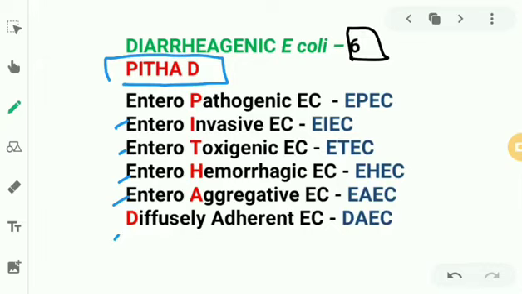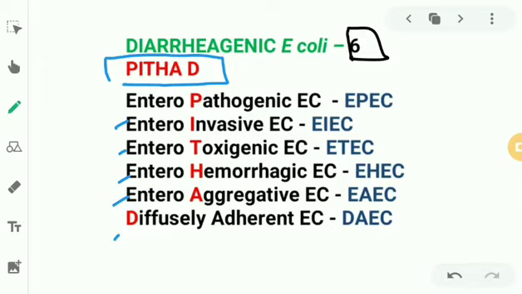Enterotoxigenic. There is no invasion in the term. There is just toxin production. You will have diarrhea. Enterohemorrhagic will have bloody stools. There will be hemorrhagic colitis. Enteroaggregative. They keep on aggregating and cause diarrhea for long duration. Right? They cause chronic diarrhea. And enteropathogenic. P stands for pediatrics. Just remember P for pediatrics. So they can cause diarrhea in children or in the pediatric age group. Right? We are going to study about each one of them. The most serious out of all is enterohemorrhagic E. coli or EHEC. That is the most important also. Okay.